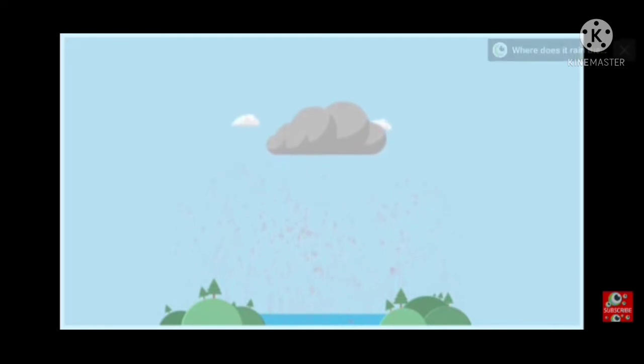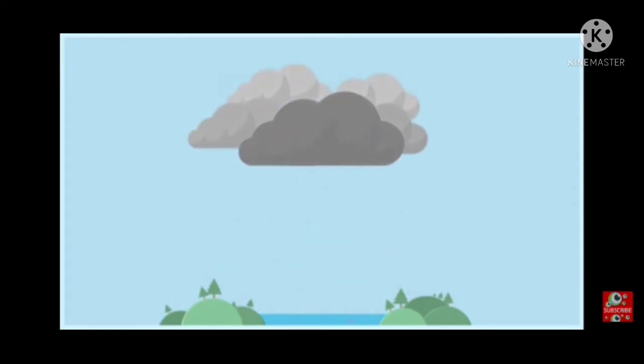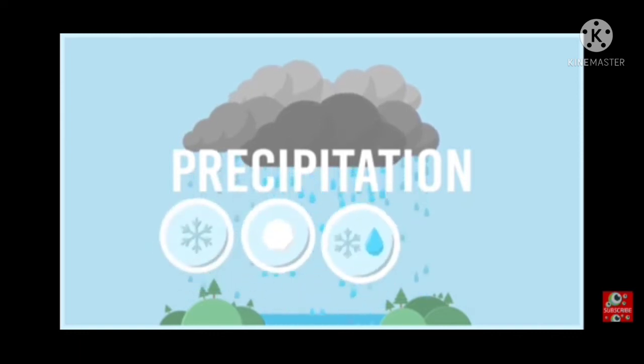When the cloud becomes very heavy because of these drops, it lets them fall on the ground in the form of rain. This is called precipitation. Precipitation may be in the form of hail, snow, etc. So, clouds are the reason we get rain. All the water is evaporated and finally condenses to form clouds, and under right conditions falls down as rain or snow.